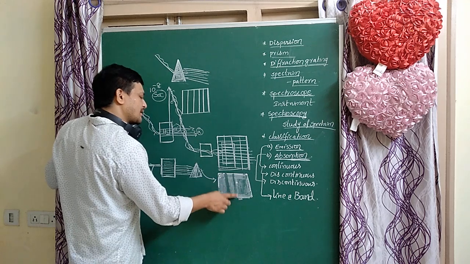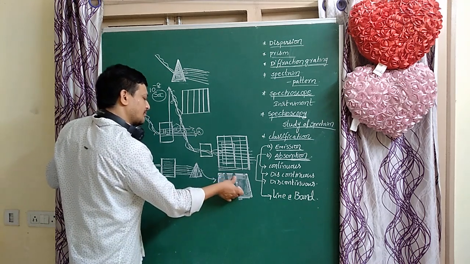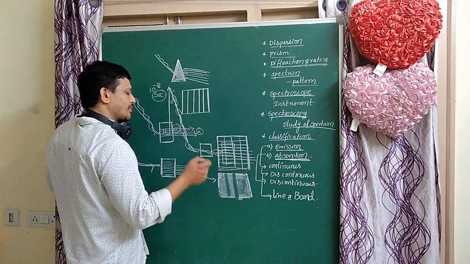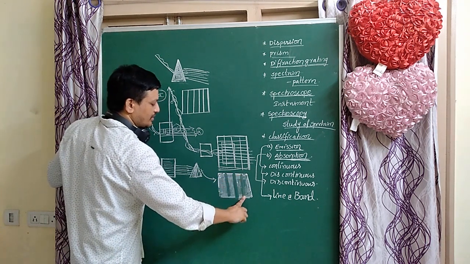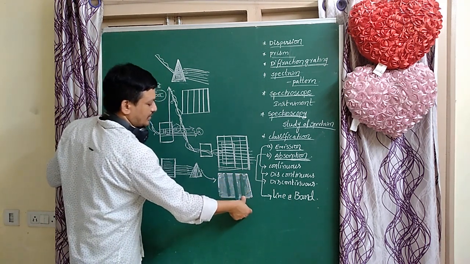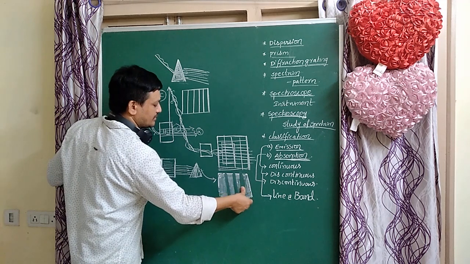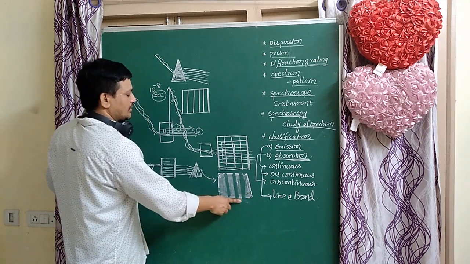Here the background is bright, and the spectrum or lines obtained are dark. Dark lines are obtained in this spectrum.